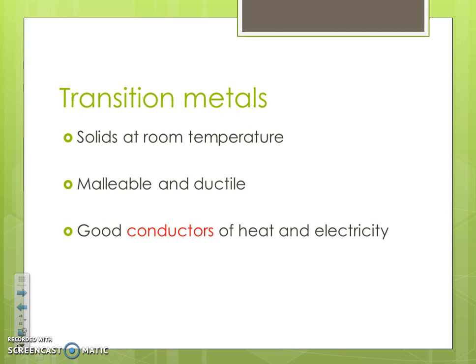Okay, then the last group of elements is the transition metals. You don't need to know a lot about these, but these are most of the metals that'll be in the middle of your periodic table. They're good conductors, they're malleable, and they're going to be solid. So like copper, gold, silver, all these guys are transition metals. They transition us from the alkali and alkaline metals over to the halogens, nonmetals, and noble gases.